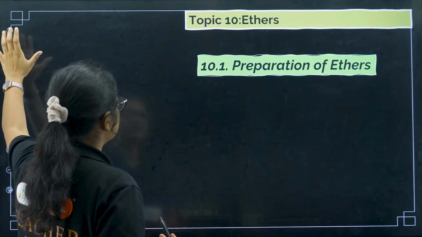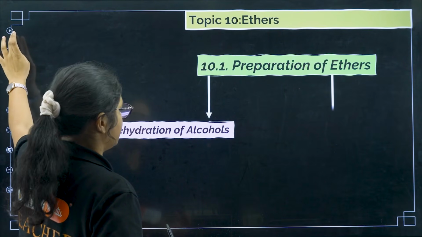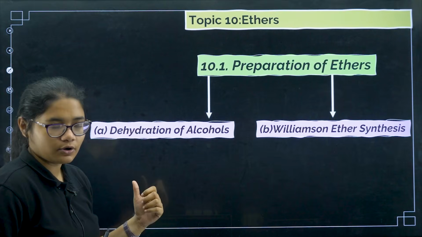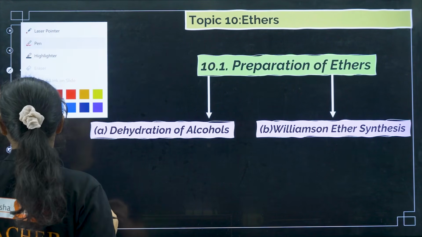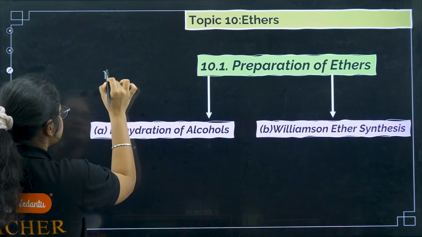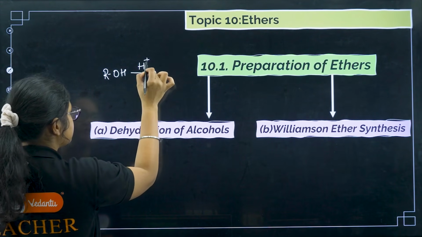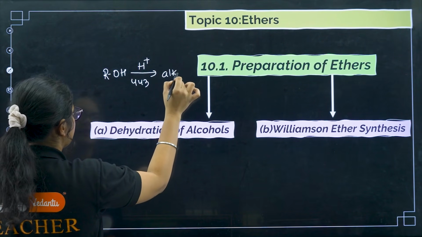Okay, next we have ethers. What is the preparation of ethers? We have two methods. One is the dehydration of alcohols. Most of you should know that if you dehydrate alcohols in presence of concentrated H2SO4 at 443 Kelvin, you will get alkene.